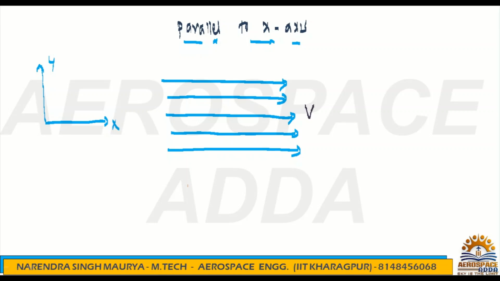Here, what is the potential function and what is the stream function for the uniform flow parallel to the x-axis? So the resultant velocity vector V is nothing but ui plus vj.